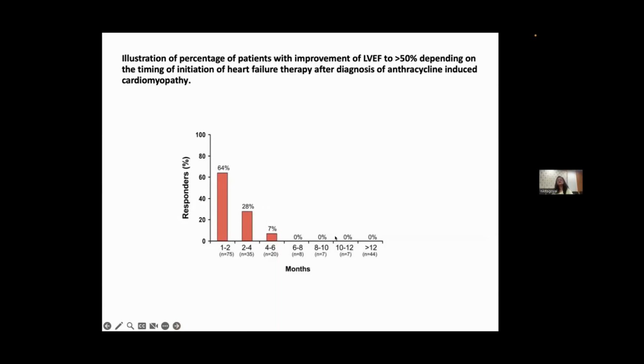This is the graph which shows the significance of using heart failure treatment earlier in patients on anthracycline therapy. If we use the interventions at 1 to 2 months, there was a 64% response, in the sense that the patient did not develop the disease or the patient's disease reversed. If the timelines were extended, then the response decreased.